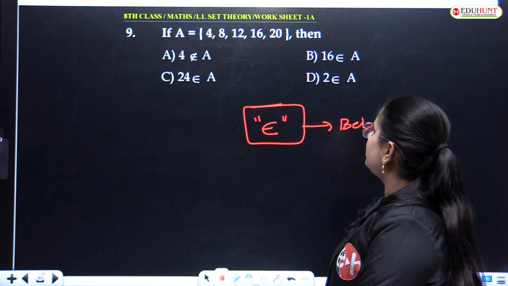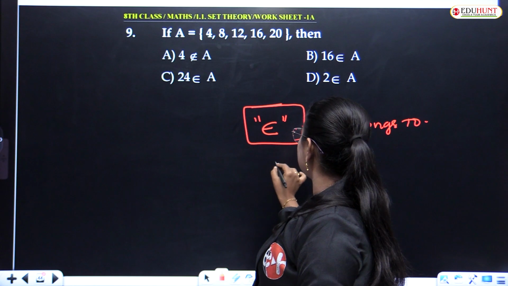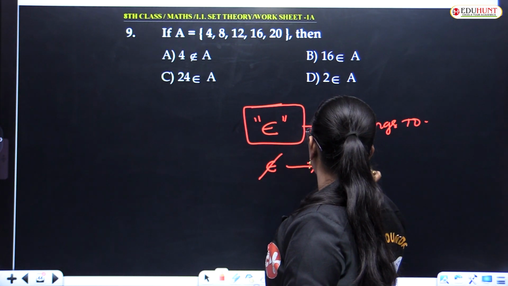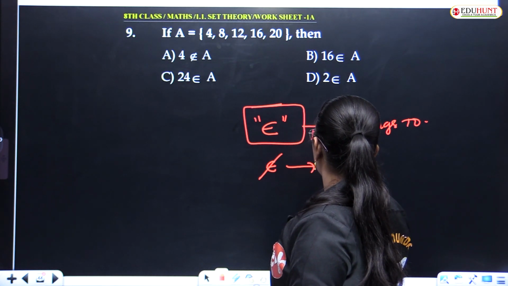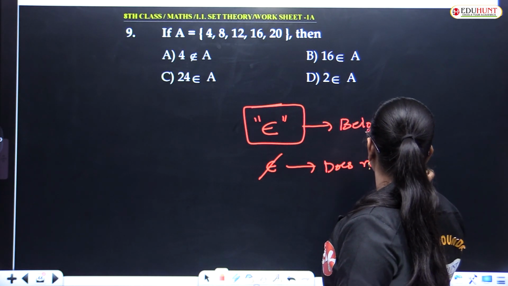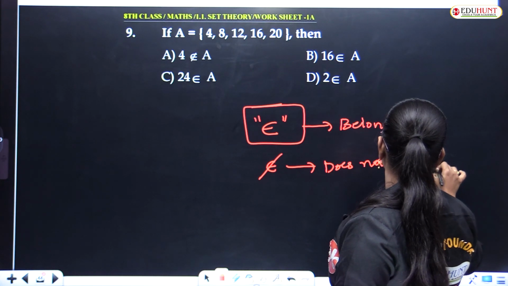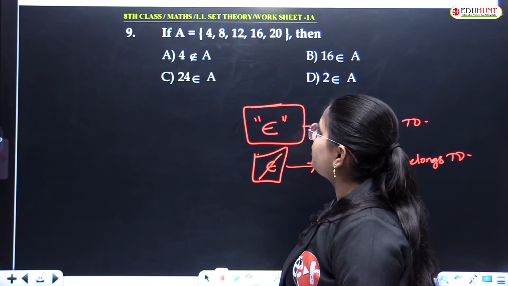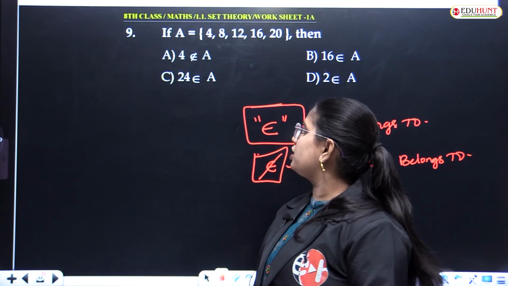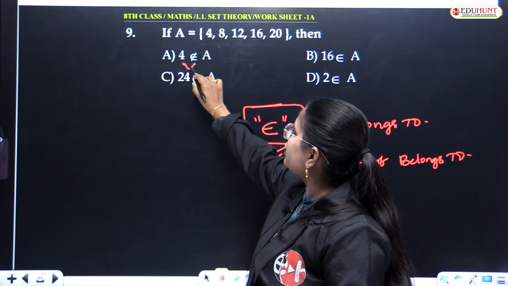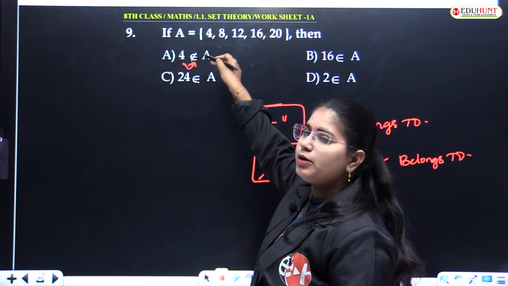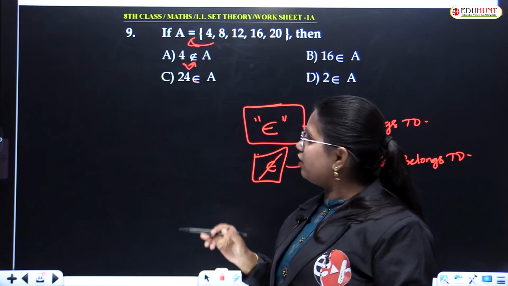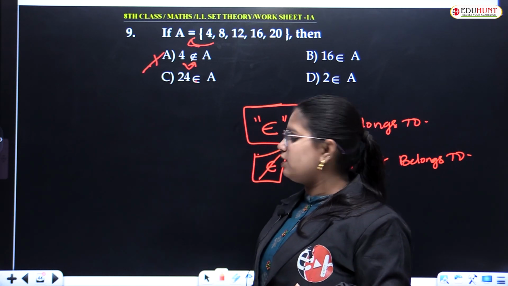Okay, so this is a representation of does not belong to. Let us take option A. 4, how should you read this? 4 does not belong to A, but 4 is there in A, right? 4 is an element of A. So option A is eliminated.